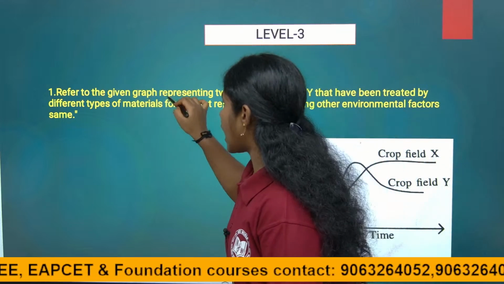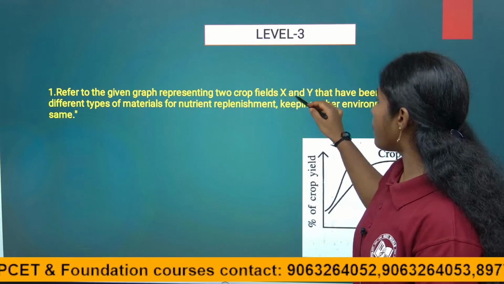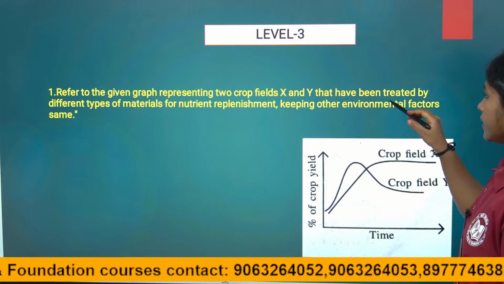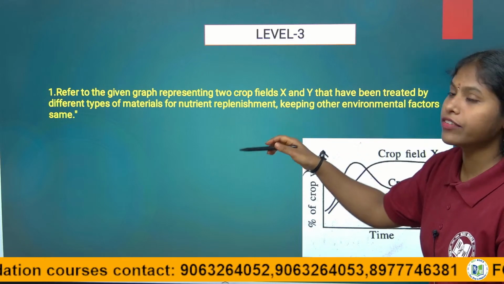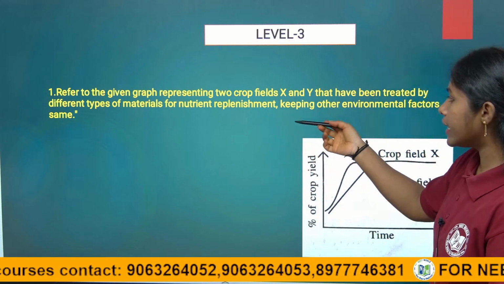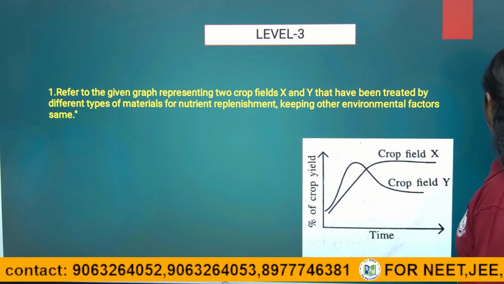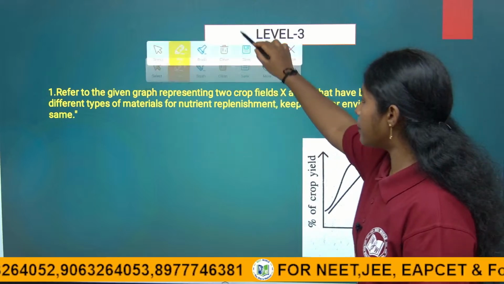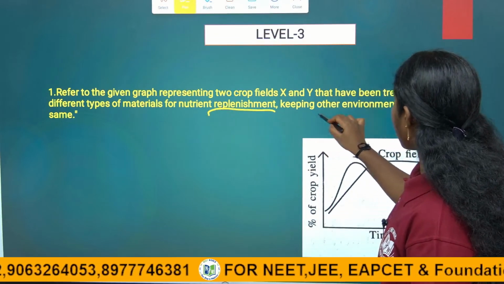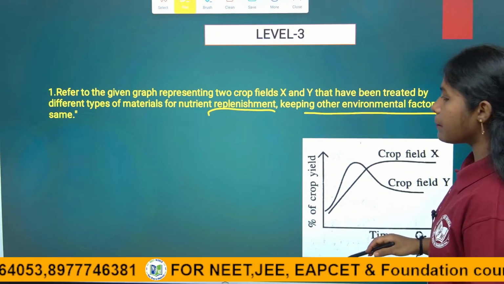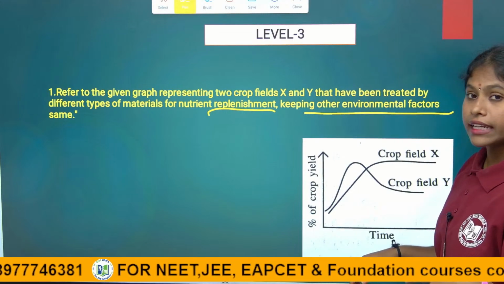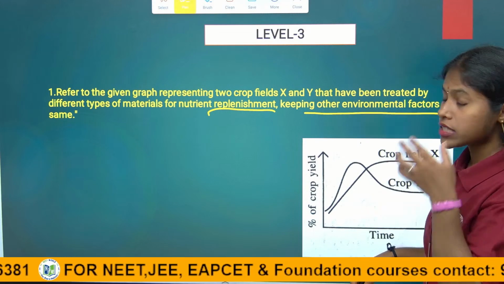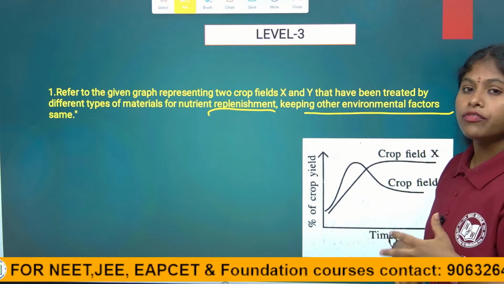Refer to the given graph representing crop fields X and Y that have been treated by different types of materials for nutrient replenishment. What is meant by replenishment children? Fulfilling the used nutrients, we call it as replenishment, right? Keeping their environmental factor same. They kept the environmental factor same, but they increased the replenishment of nutrients.